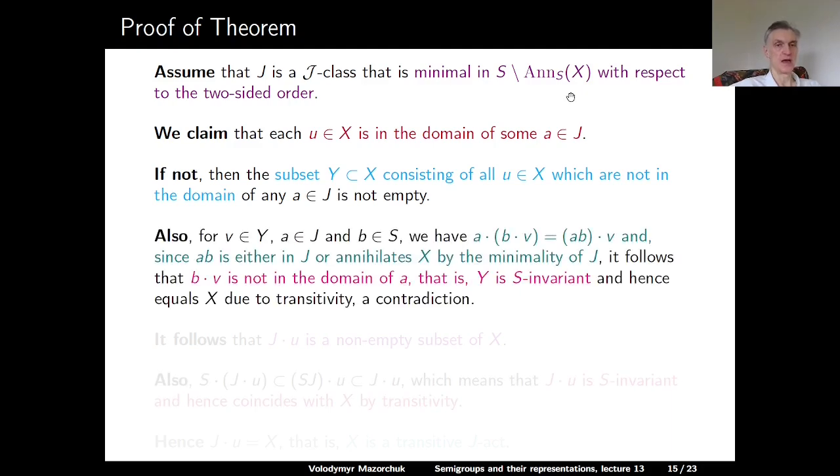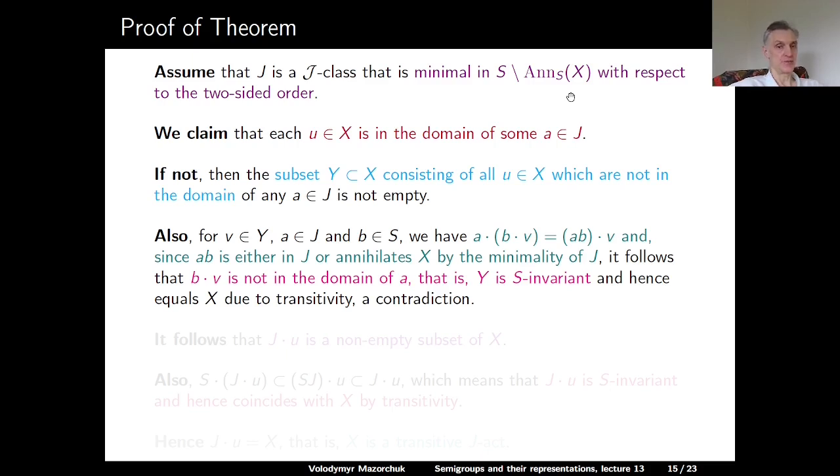Also, for an element V in Y, A in J, and B in S, we have that A applied to B applied to V is equal to AB applied to V. In particular, both sides of this equality are defined at the same time.